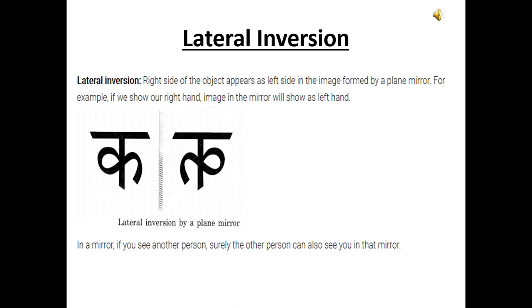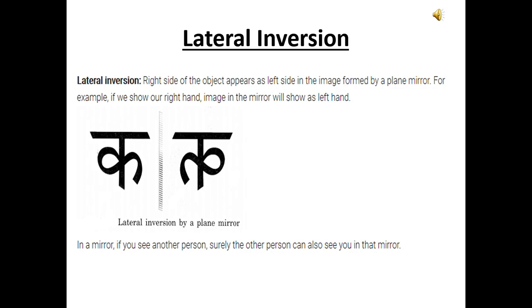Now, what is lateral inversion? The right side of the object appears as the left side in the image formed by a plane mirror. For example, if we show our right hand, the image in the mirror will show us the left hand. This phenomenon of left appearing right and right appearing left is known as lateral inversion.